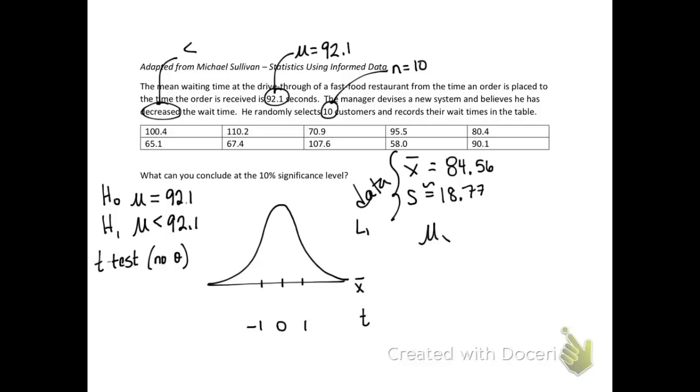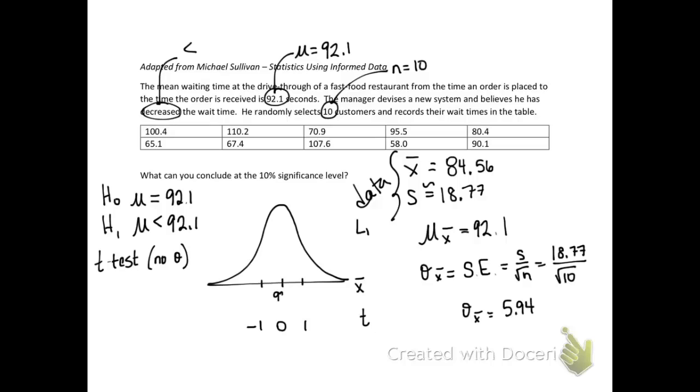So I'm going to draw the curve, put one standard deviation away from the mean. The mean is 92.1, because the mean, by the way, is the null. You're assuming the null is true, 92.1 seconds. The standard error is s over the square root of n, which is 18.77 over the square root of 10. In this case, 5.94.